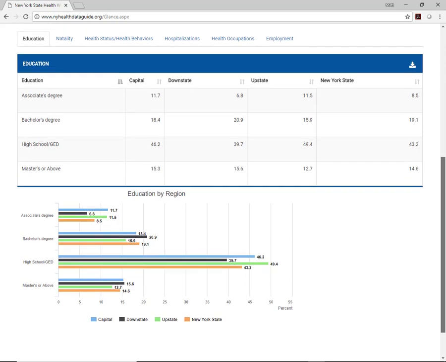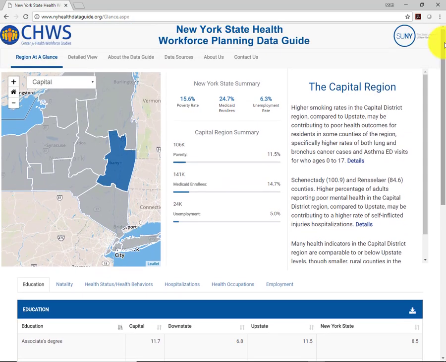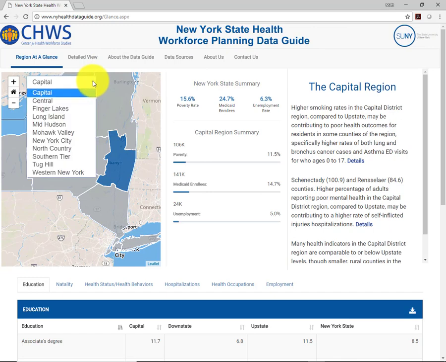So now let's go back to the top of the page. In the upper left-hand corner of the map, you will see a select box with the word capital in it. Use this select box to navigate between the regions. So let's start our analysis by going to the New York City region.